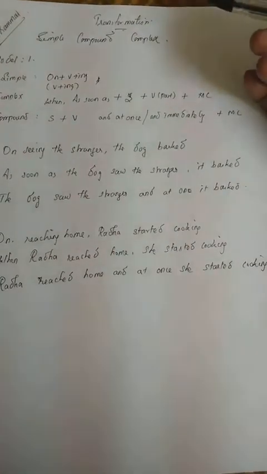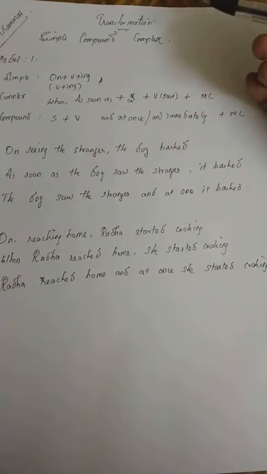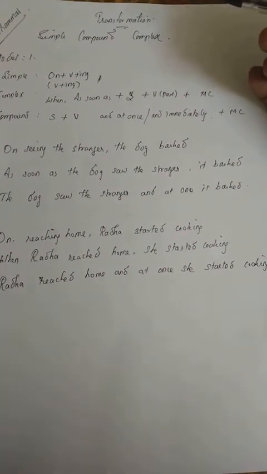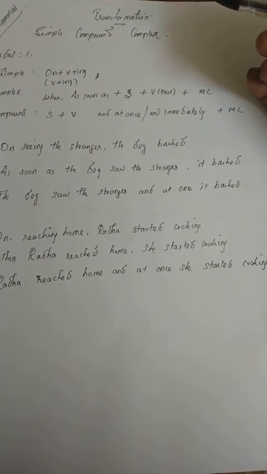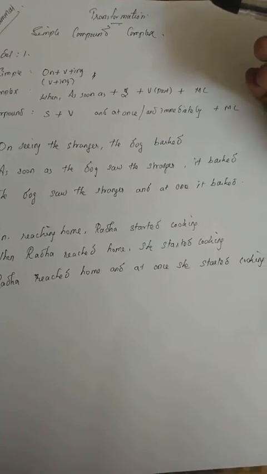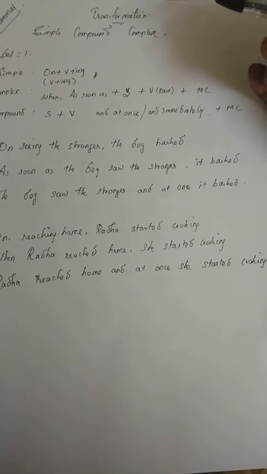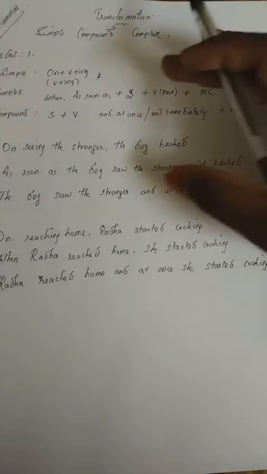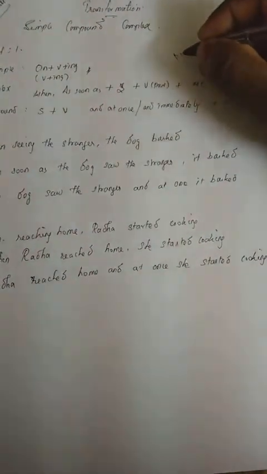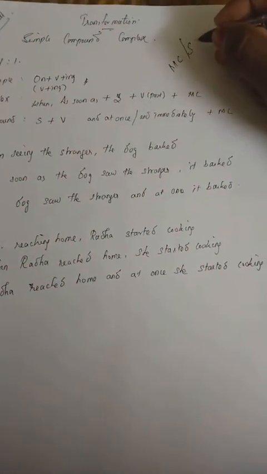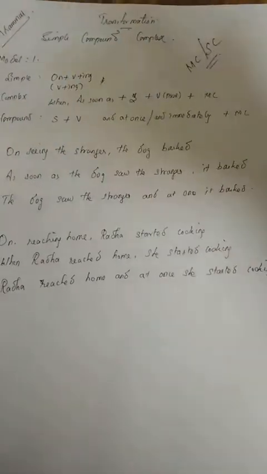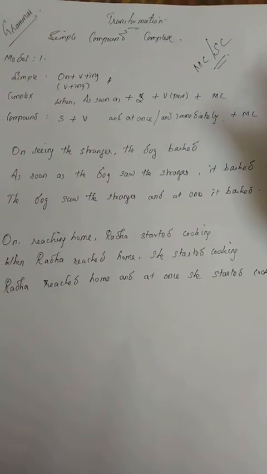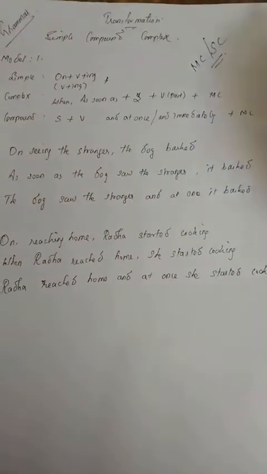What is the main clause? The main clause gives a complete meaning, whereas in the subordinate clause, though it conveys some meaning and we understand it, the meaning will never get completed. That is the subordinate clause. As I told you already, the main clause as well as the subordinate clause is very important in simple, compound, complex. Fine, model 1 we will see.